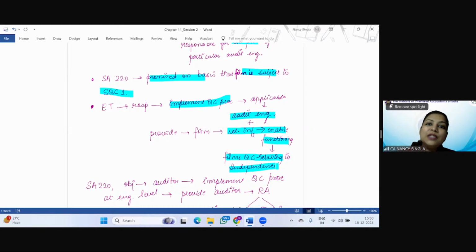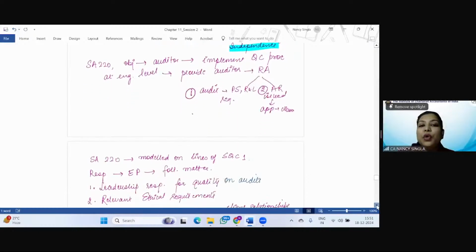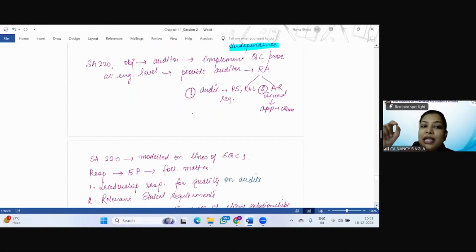So SA 220 is premised on the basis that the firm is subject to SQC 1, and it is the responsibility of the engagement team to implement the quality control procedures as applicable to a particular audit engagement and to provide the firm with relevant information that enables the functioning of the firm's quality control relating to independence. Clear?